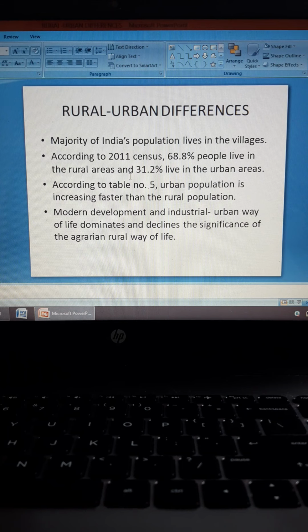So the way of life in the cities, the standard of living in the cities, all of this creates a desire among the people of the villages. And that is why the lifestyle of the urban areas dominates. Okay, it dominates the way of life of the villages.